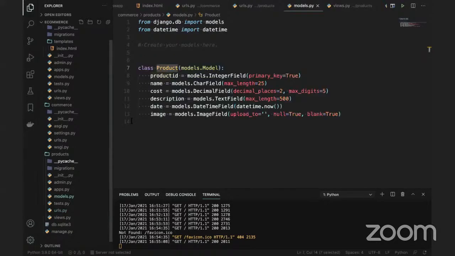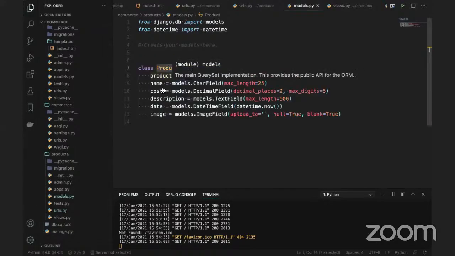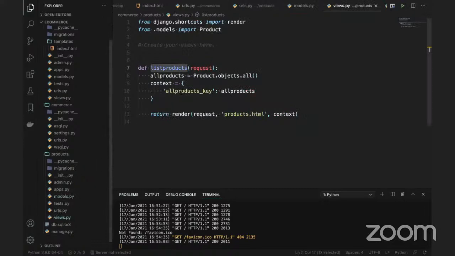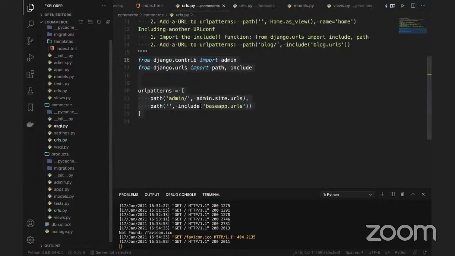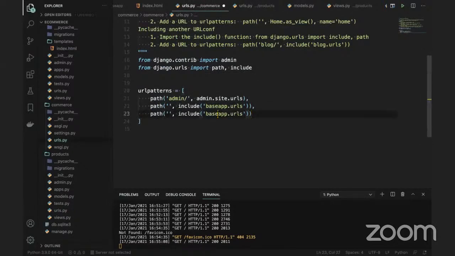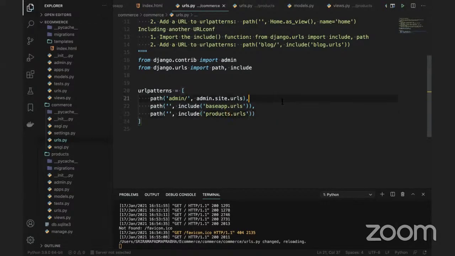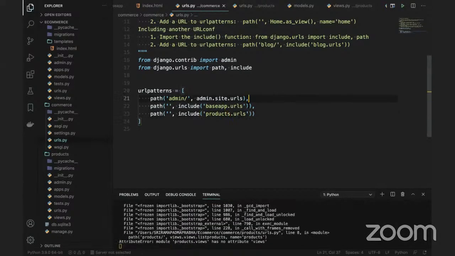The model is there. First we created the model, guys. After that, we use the views to get the information. After that, we are using the URLs. But these URLs are not registered in the main URLs. So I have to go and include these URLs here. Keep the comma and use this, not the base app. And here I'm going to use products dot URLs, products dot URLs.